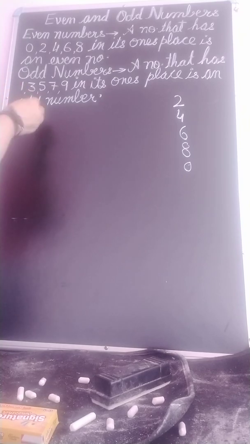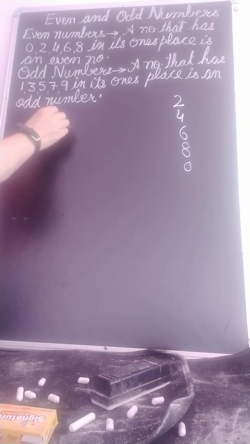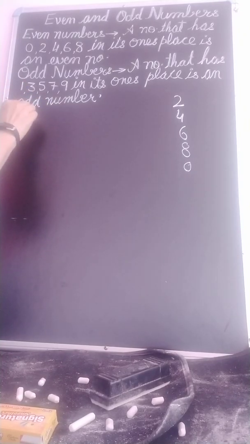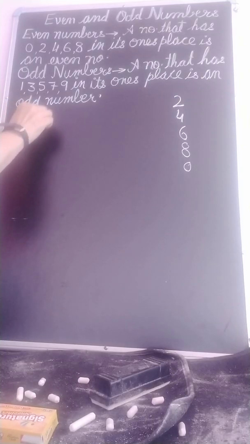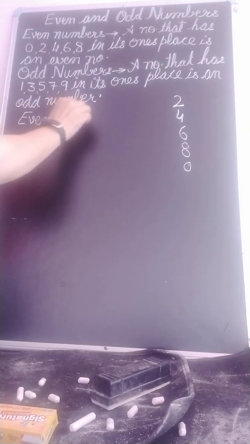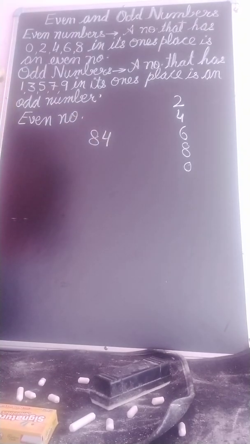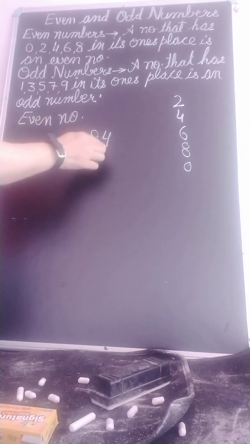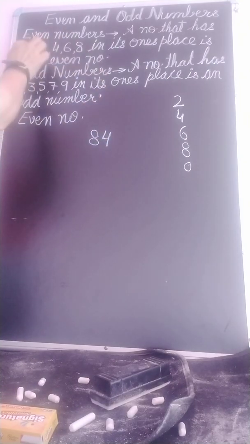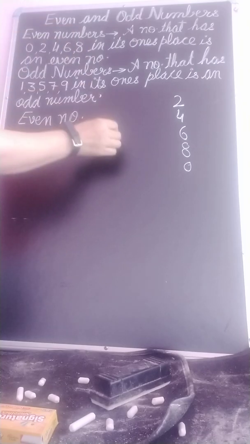Suppose we have one number, this 84. If we have 84, what is at the ones place? 4. 4 means 0, 2, 4, 6, 8, so it is an even number.